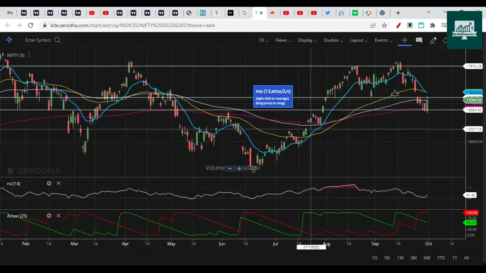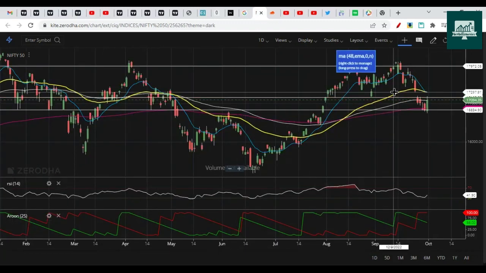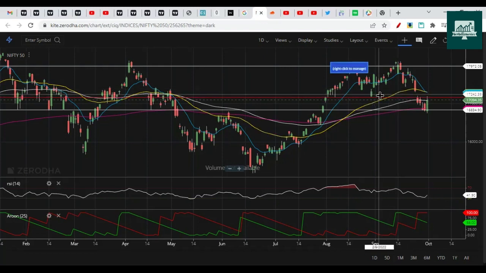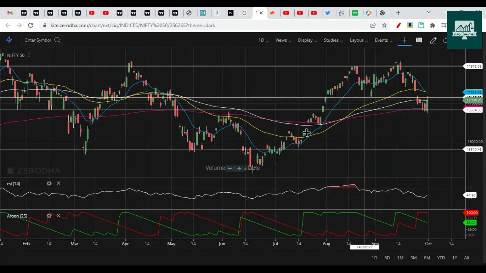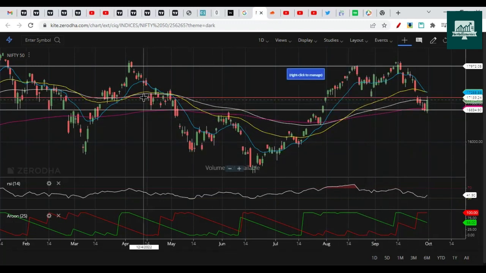Now, we said that 17,200 is a major resistance. The resistance level is quite a bit higher after this, somewhere near 17,400. So we have to watch the 17,200 to 17,230 levels. If it has to go up, it should face this resistance here, and then a dip should start. But we don't rely only on price action. We can also check the Elliott Wave based analysis.